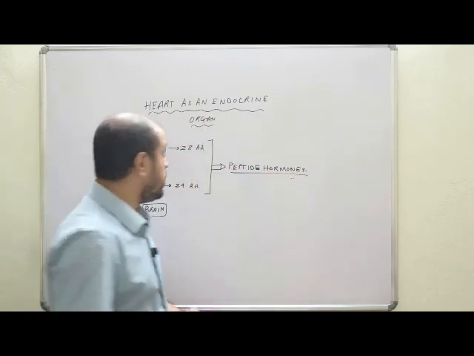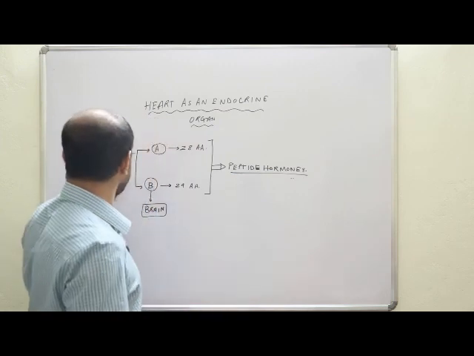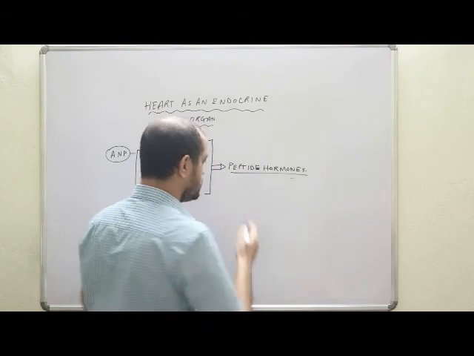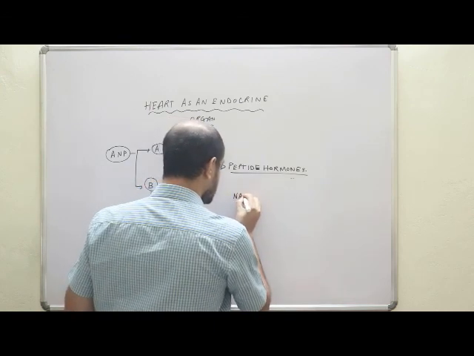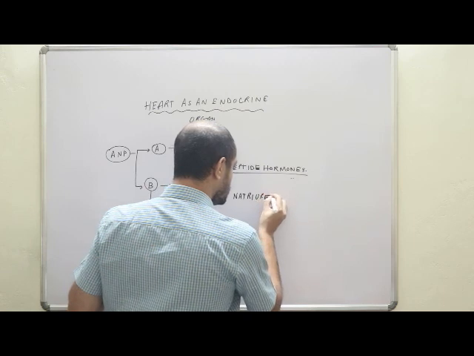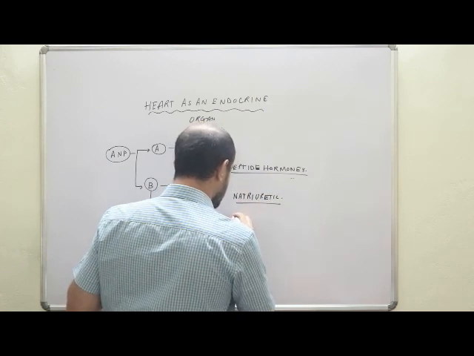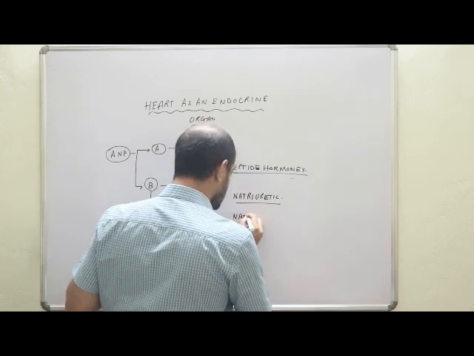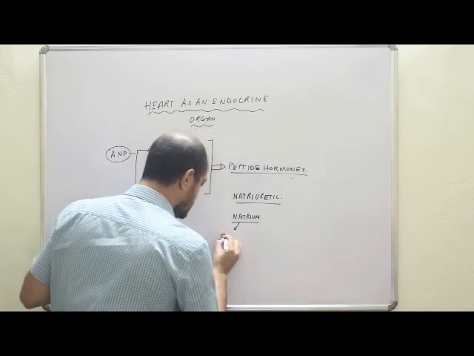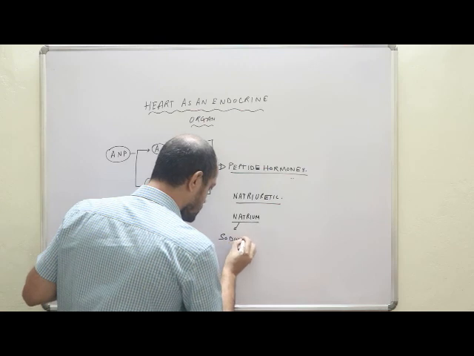Okay. Now, why has this peculiar name been given to this type of hormone, that is atrial natriuretic? Do you know what you mean by natriuretic? Why is it called natriuretic? Now listen, natri actually comes from the word natrium. Natrium means sodium. Clear?